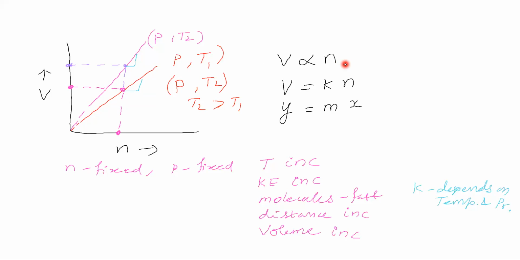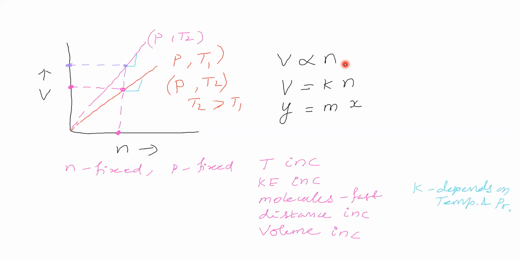Now we discussed Avogadro's law. So far, what are the laws we discussed? One is Boyle's law. Next one is Charles' law. Next one is Gay-Lussac's law. Today we discussed Avogadro's law. All these laws are applicable only for ideal gas.